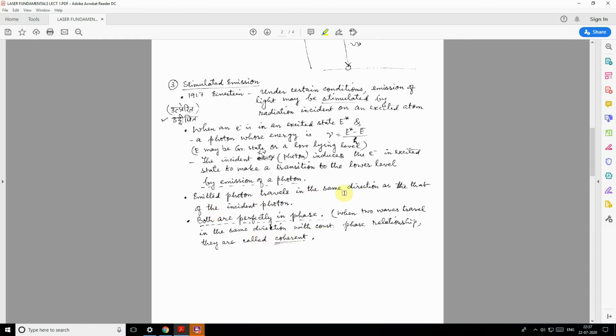The emitted photon travels in the same direction as that of the incident photon. This is the important thing.